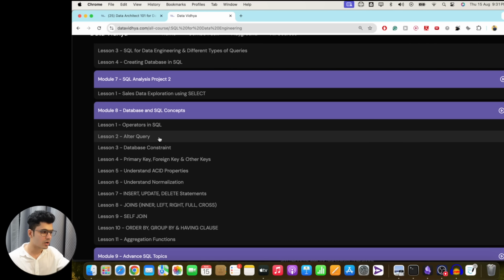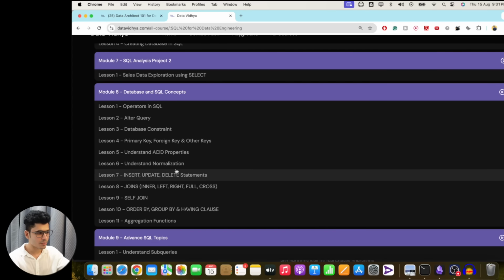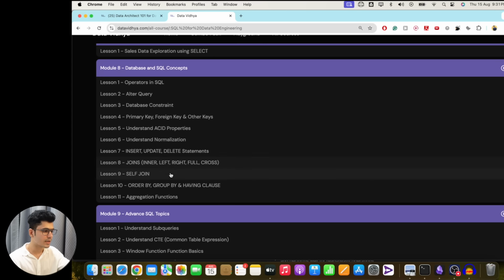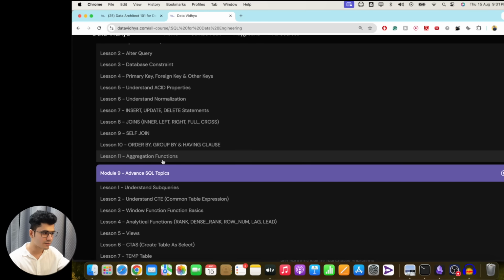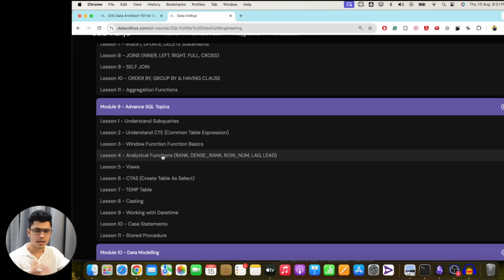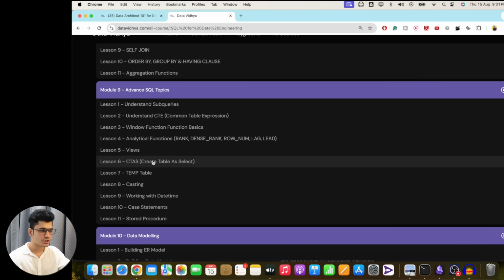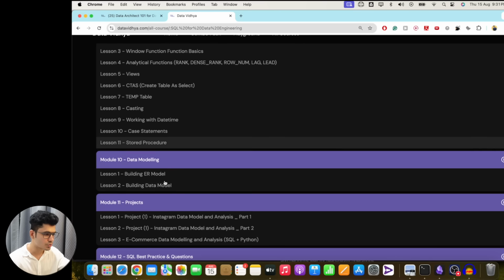Okay, you can learn about alter query, database constraints, primary key, foreign key, ACID properties, normalization, insert, update statement, joins like inner, left, right, outer, cross join, order by, group by, having clause, aggregation functions like min, max, and all of the other things. Also understand the advanced topics like subqueries, common table expression, window functions, analytical functions like rank, dense rank, row number, lead, lag, CTAS function, temp table, casting, working with date time, case statements, stored procedure.